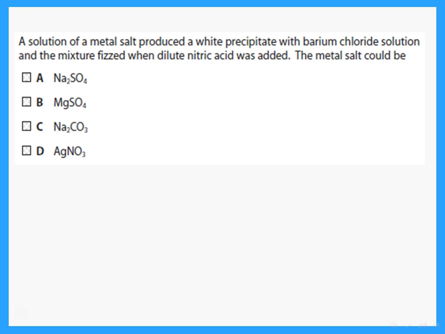That means it could be a sulfate or a carbonate. And then he says the mixture fizzed when dilute nitric acid was added. Remember that what gives a gas when adding acid to it is a carbonate. So that means that I must have sodium carbonate. That is the only carbonate in that list of choices.